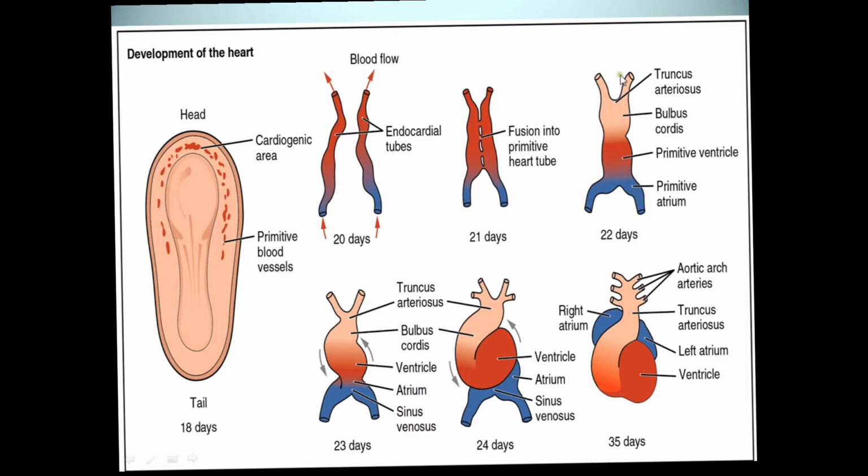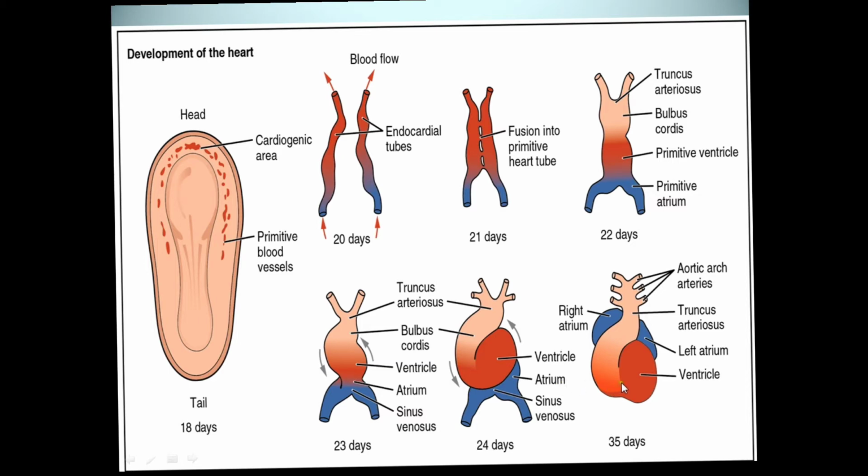So there is a venous end and an arterial end, and after the fusion, this single tube has a number of dilatations, and along with the dilatations, constrictions and dilatations form different foldings, because the developing heart is now rapidly growing and there is a small area for its accommodation. So it has to be folded on itself in the form of a loop, and that is the U-shaped loop.